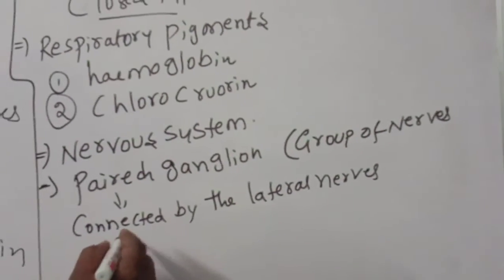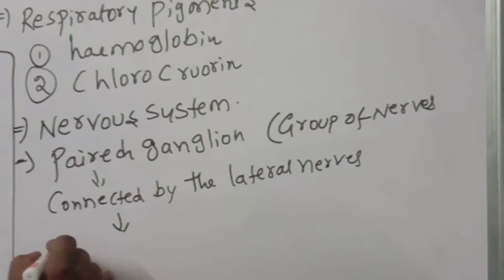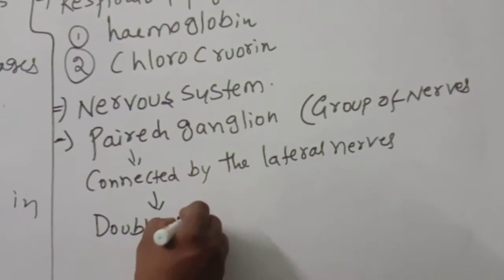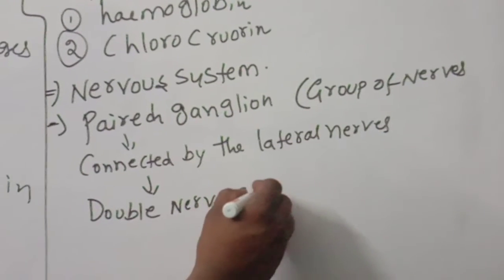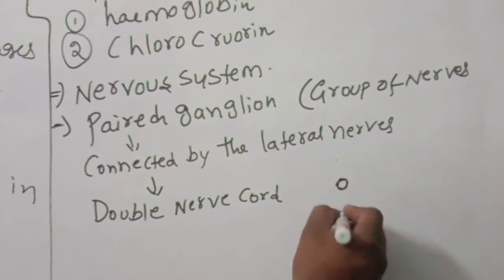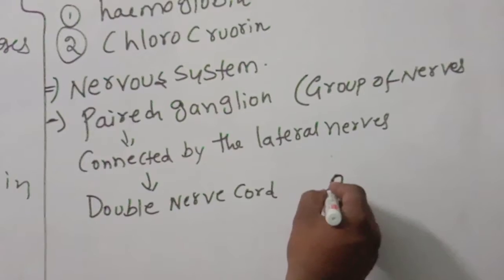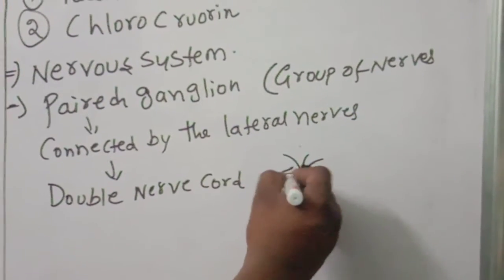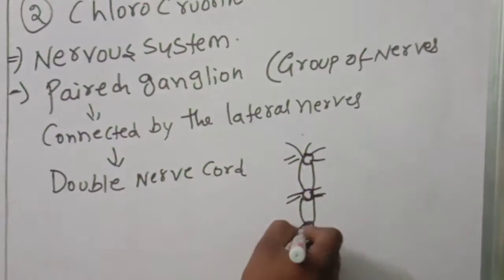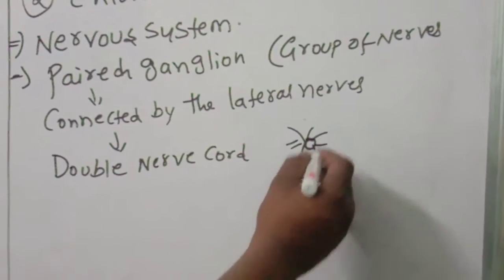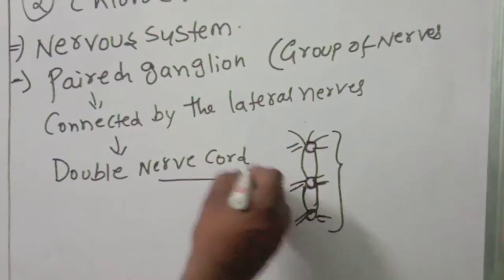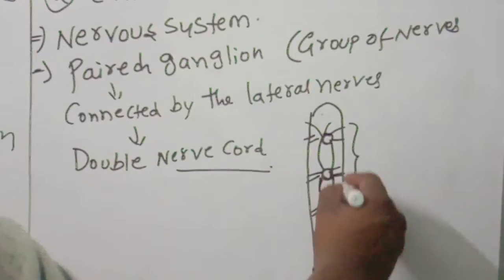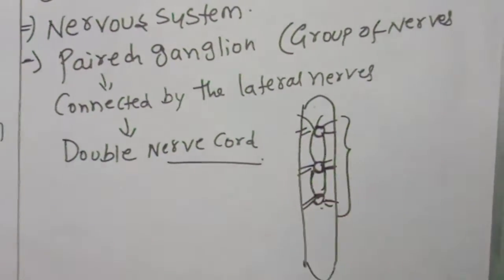So together they form a double nerve cord. You see here like this. These are the ganglia, and the lateral nerves all together form what is called the double nerve cord, like this. It is present in each segment of the earthworm.